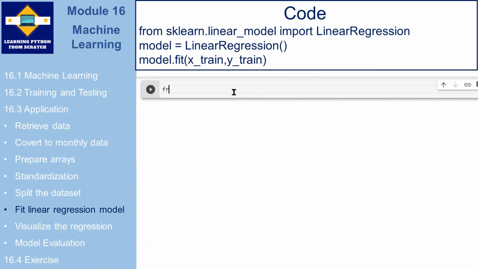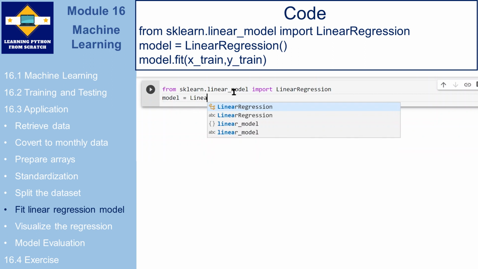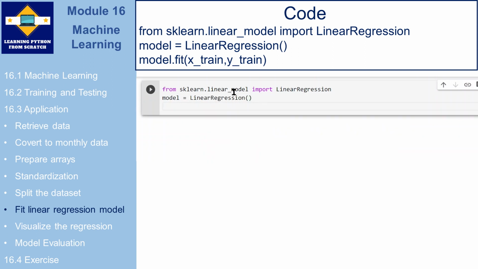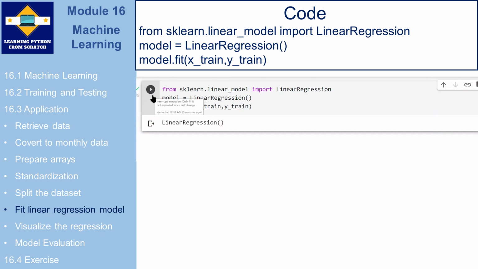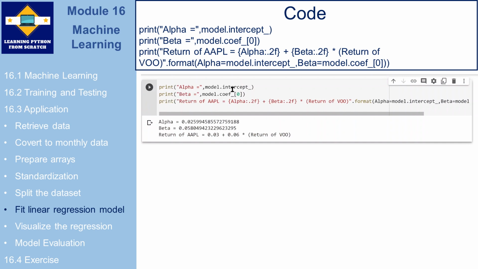Then we try to fit our data to the linear regression model. Here, we import LinearRegression, and then we want to use the function to run our model. So here we type model.fit with X_train and y_train. So it will instantiate a linear regression model and fit the model using the training set we got before. Now we get it. Then we want to show the alpha and the beta of our model, and then we want to show the regression model. So here you can see that the alpha is 0.025 and beta is 0.058. And the following is the regression model.